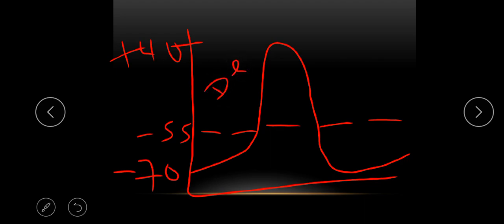At this place, the cell is depolarized, because as sodium ions rush into the cell, the inside of the cell becomes less negative, or it's becoming positive. Okay, this place we talk about depolarization. So there is an action potential here. This is the action potential. Now, this is the threshold. We have the threshold here, the threshold of the cell.